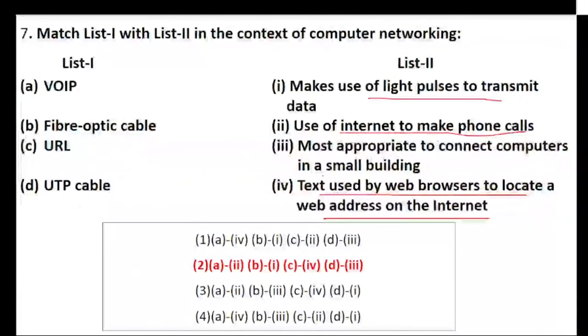And UTP cable is most appropriate to connect the computers in small buildings. So the answer to 7 is option number 2, not option C or 1. Be careful, everyone. Then coming to your next question, let's see what it is all about.